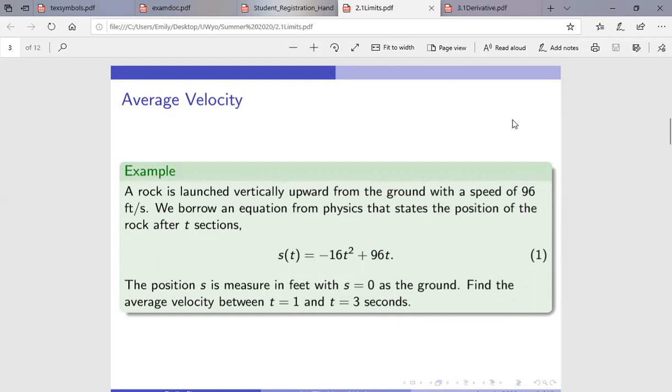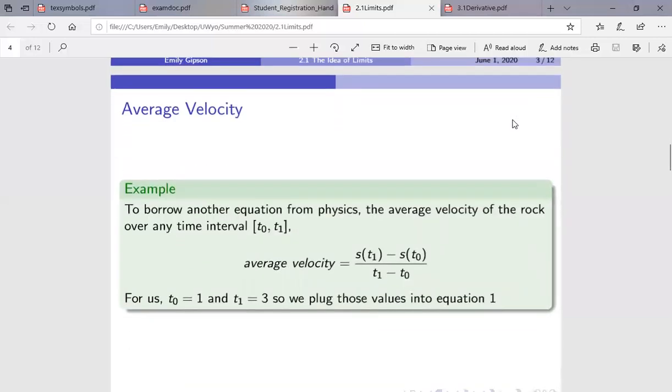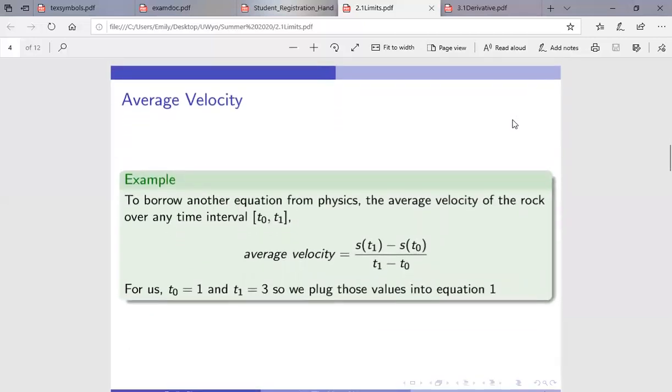We're interested in finding the average velocity between t equals 1 second and t equals 3 seconds. So unlike previous examples, we're just going to dive right into the solution. You don't have to pause here. To borrow another equation from physics, the average velocity of your rock over any time interval, t0 to t1, looks like this equation where we've got the average velocity equals the position at t1 minus the position at t0, all over t1 minus t0. For us, t0 equals 1 and t1 equals 3. So we plug those values into our equation 1 from the previous slide.